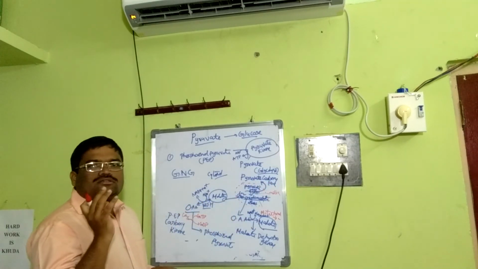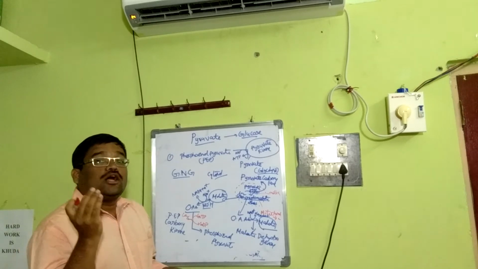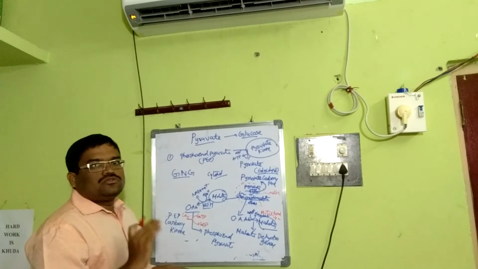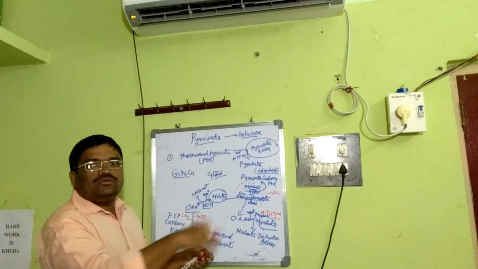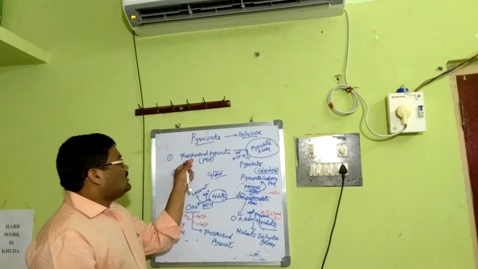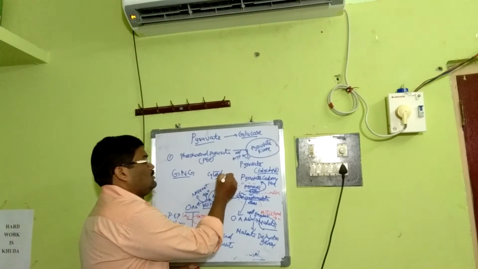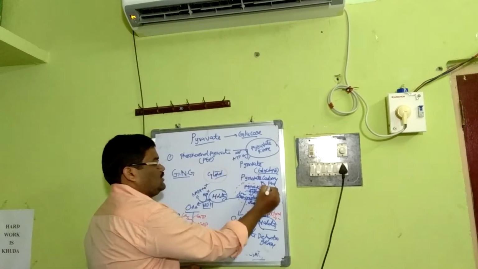That means oxaloacetate, a 4-carbon compound, becomes phosphoenol pyruvate, a 3-carbon compound. So this is how the issue ends. Ultimately we get the phosphoenol pyruvate, but not in one step, but in two different parts, the mitochondria and the cytosol.